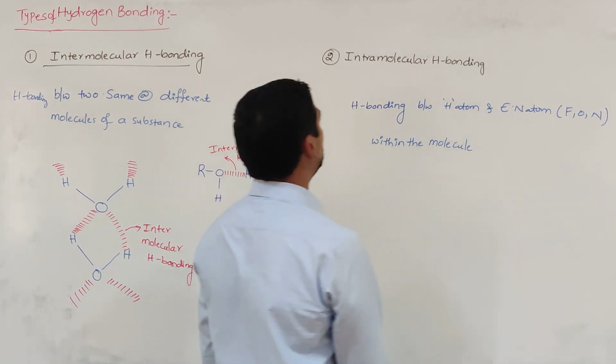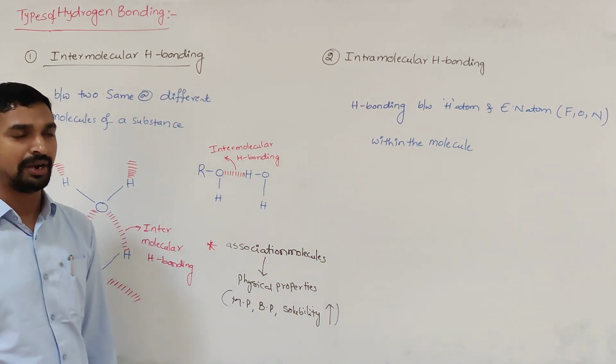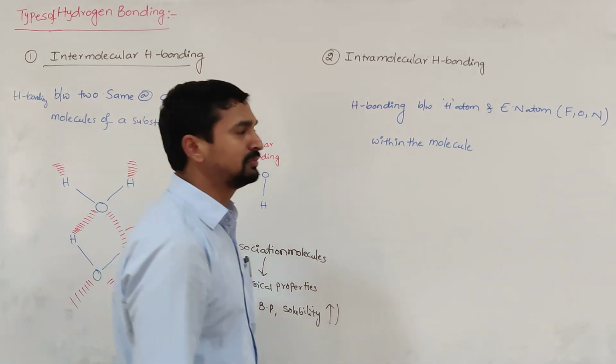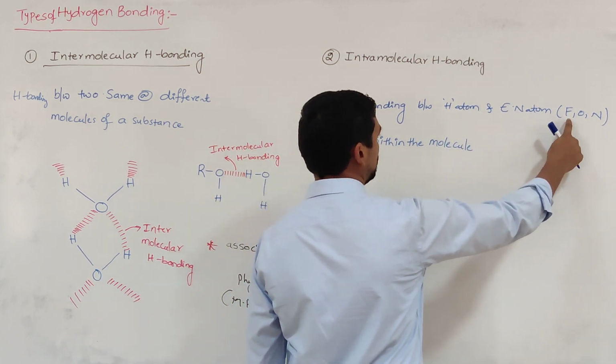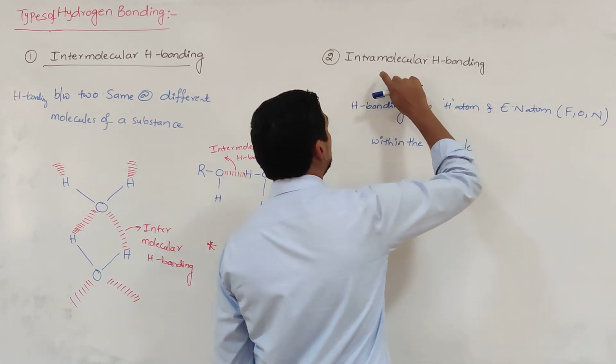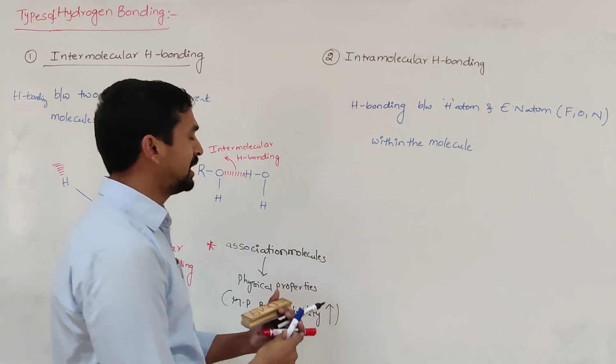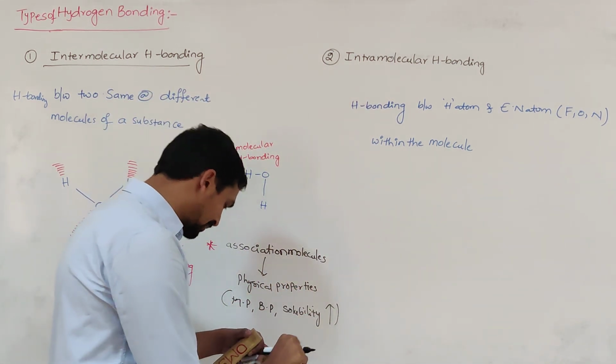That bonding is called intramolecular hydrogen bonding. Within the molecule, if a hydrogen bond is formed between the hydrogen atom and the most electronegative atom, fluorine, oxygen or nitrogen, that hydrogen bonding is called intramolecular hydrogen bonding.